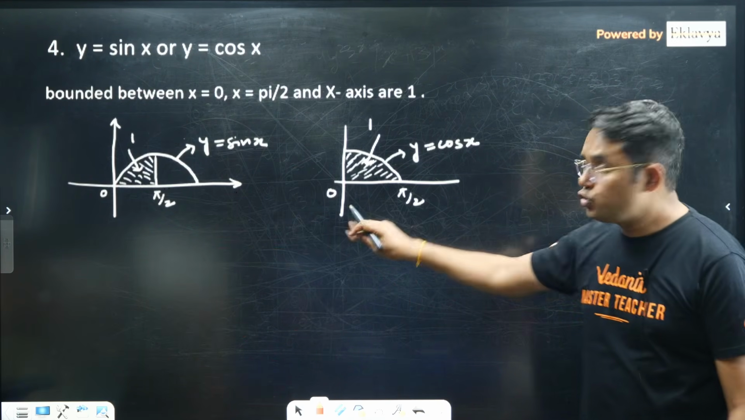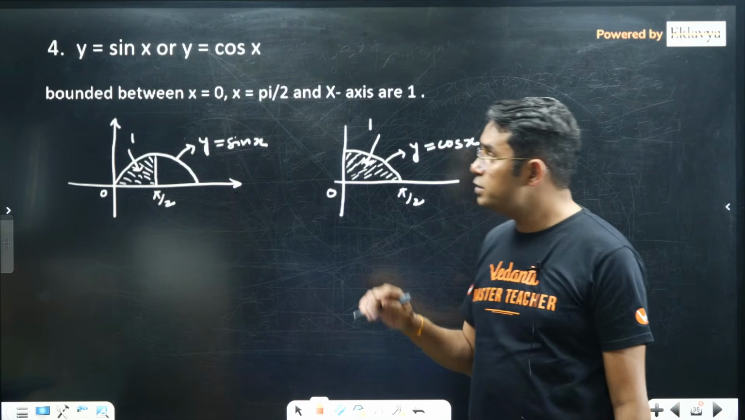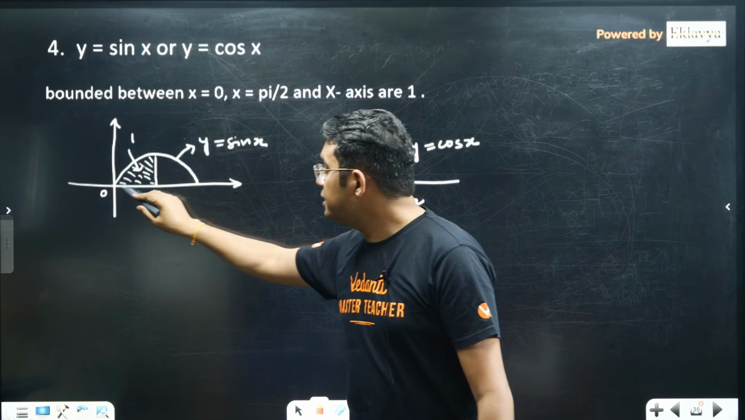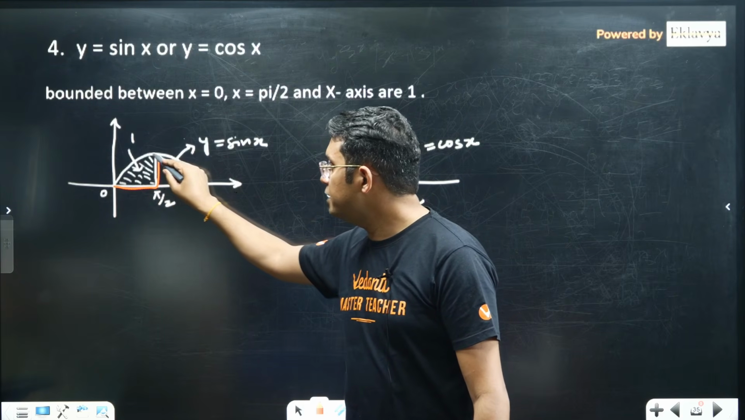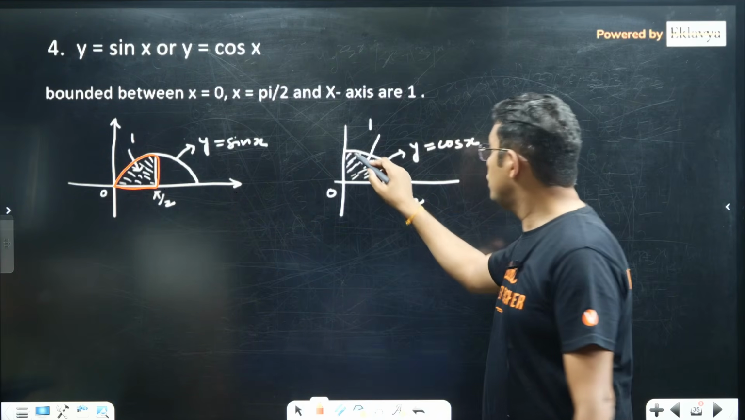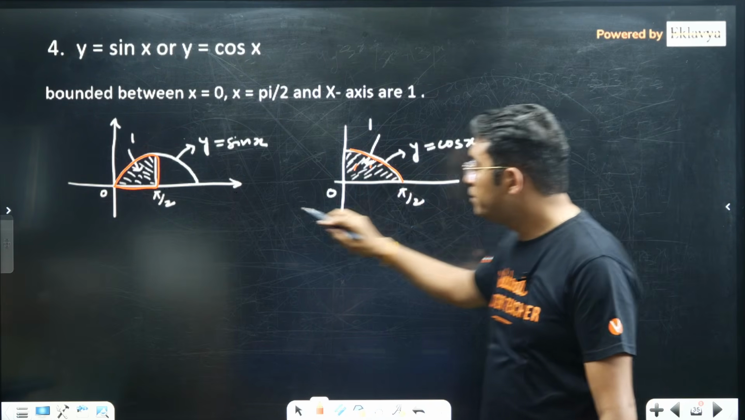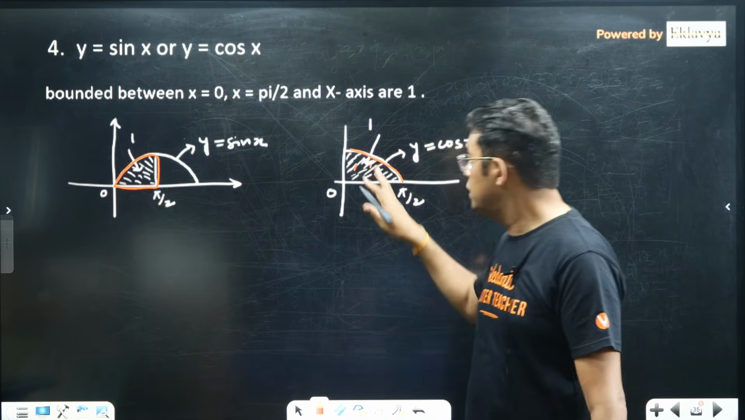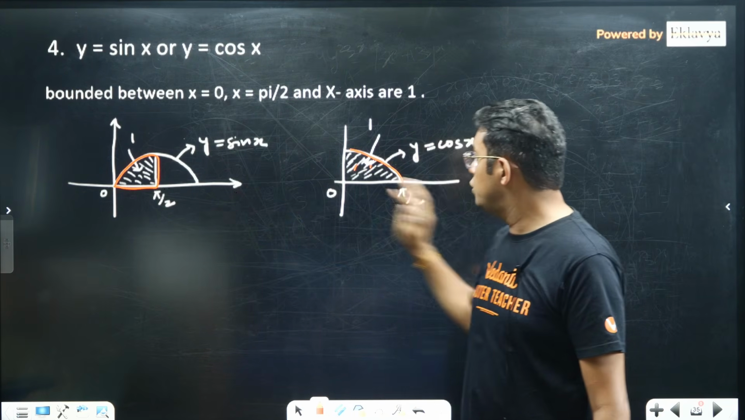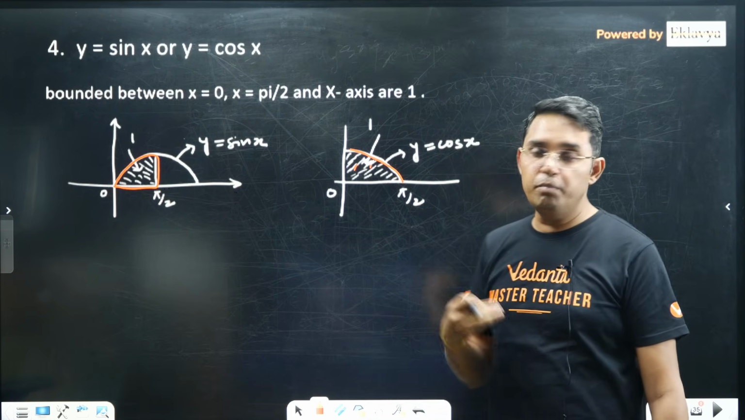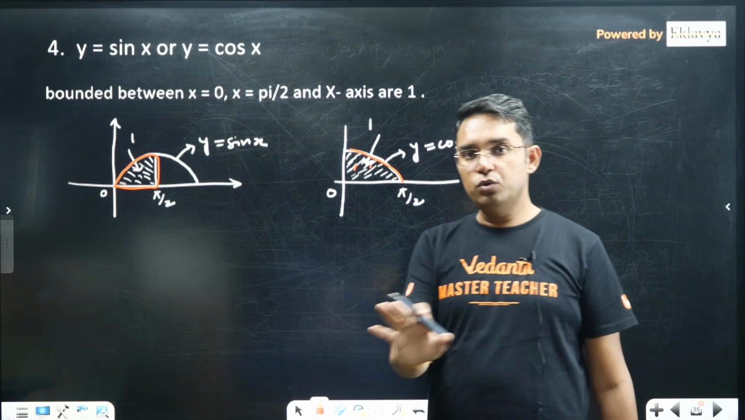Now these two things I will also ask you to remember, for sin x and cos x. If it is just y is equal to sin x, the area between 0 to pi/2 is 1. The same is for cos x, 0 to pi/2, it is also 1. For both, 0 to pi/2 sin x or 0 to pi/2 cos x, the area is 1. Please remember it. In many places you may need it. There is no need to do any integration.